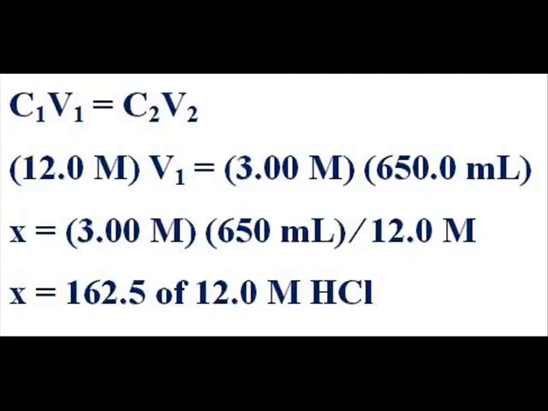By doing the math, you get V1, which is the volume of the starting solution needed to make the new solution. Here, our answer would be 162.5 milliliters of 12.0 concentration of hydrochloric acid.